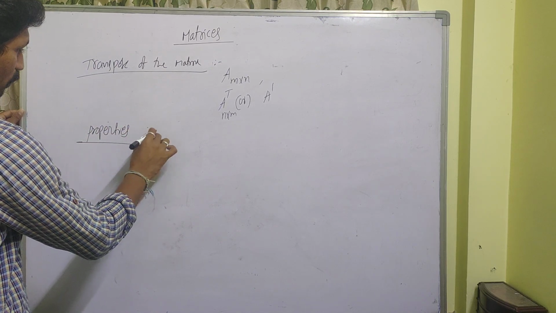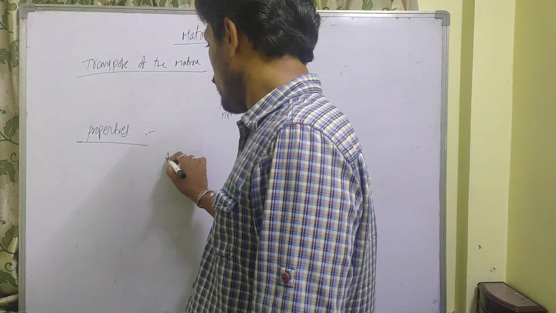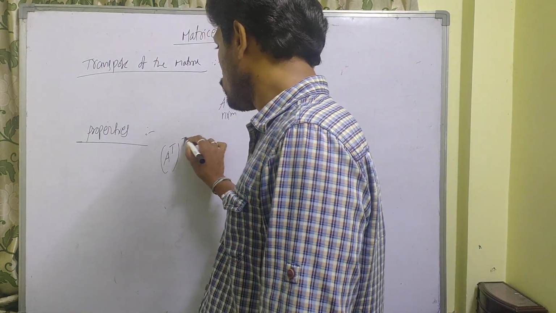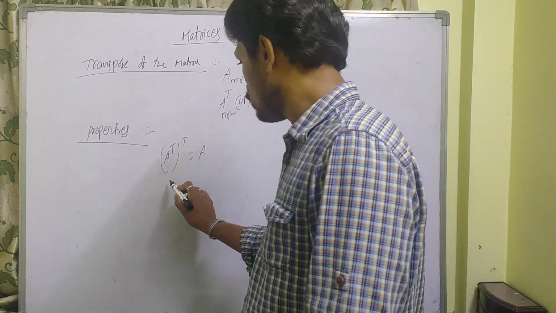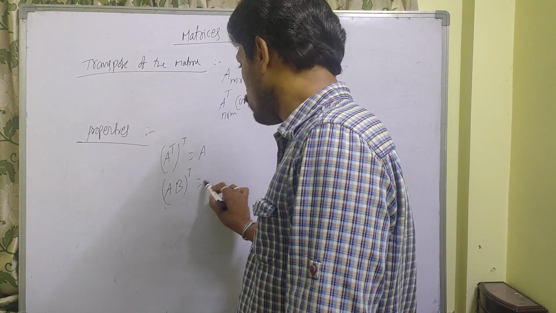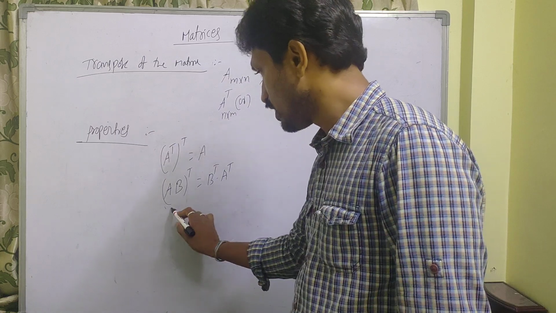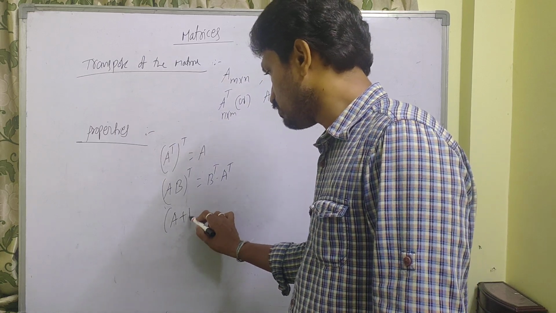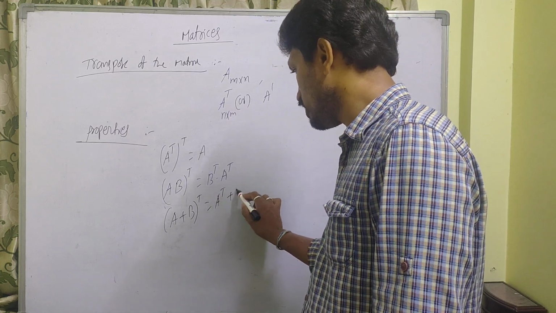First one, A transpose whole transpose is equal to A. Next one, AB whole transpose is equal to B transpose into A transpose. Next one, A plus B whole transpose is equal to A transpose plus B transpose.